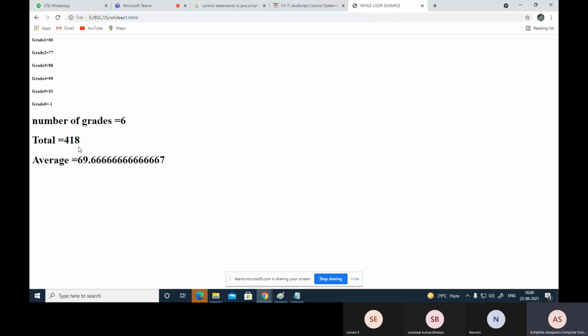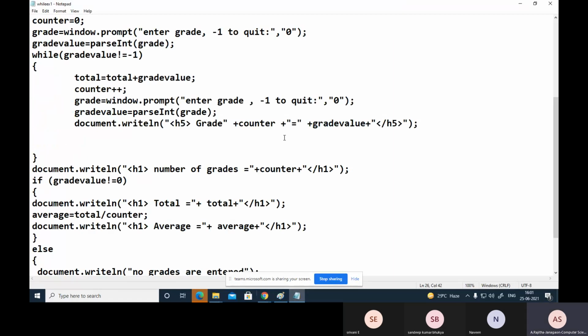So this is one. So look at any precisions that came: 3, 6, 9, 10, 11, 12. 1, 2, 3, 4, 5, 6, 7, 8, 9, 10, 11, 12, 13, 14 precisions. Okay, up to 14 I am displaying. Okay, so this is the sentinel based loop. So this is called a sentinel based loop. That means beforehand we do not know how many number of times it repeats.